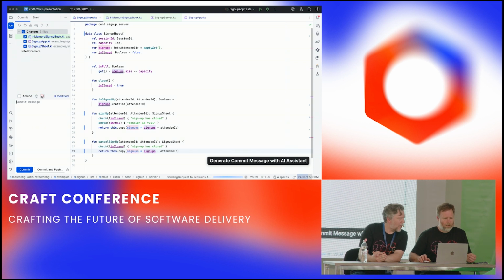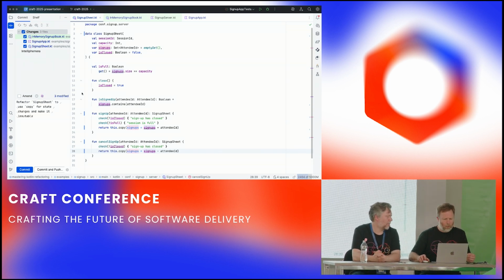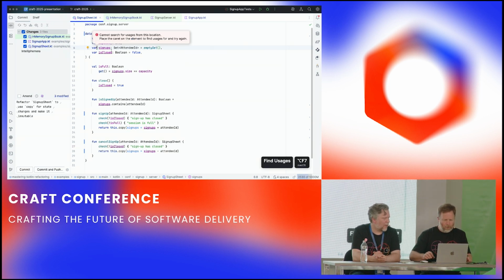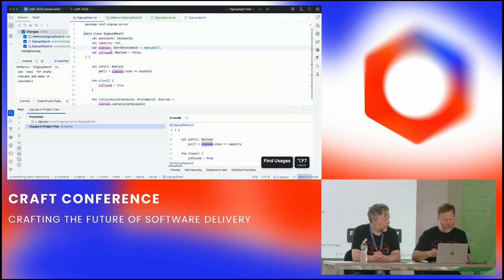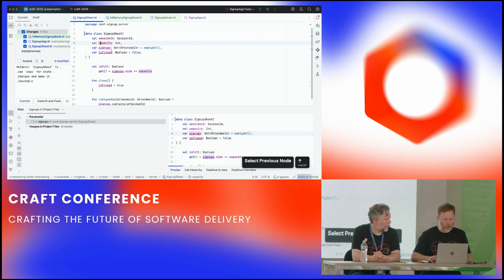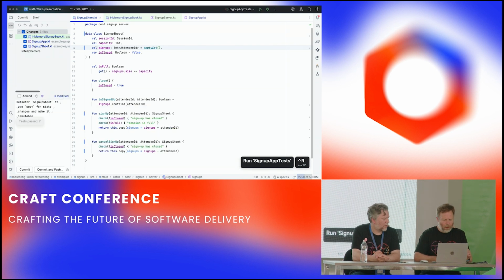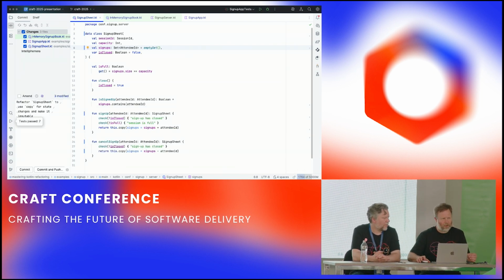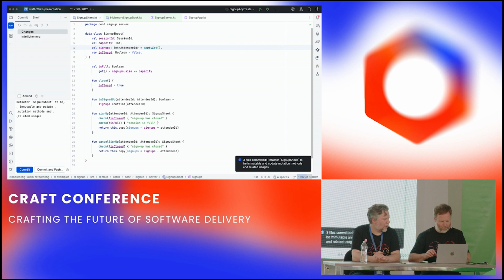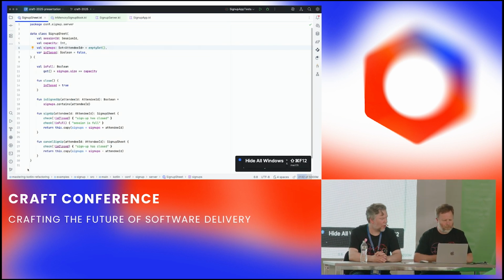Saved. So now we need to make signups a val. Oh, I can do that before I check in, I suppose, can't I? So signups now is not changed anywhere. We think it isn't. It's hard to tell. We could do this thing where we make it a val and run the test, and we might be able to see. There. So we could find right usages here, or the easy way is just to say, does the compiler tell us we can't do that? And the compiler doesn't tell us we can't do it, so we can do it, and we did it. Woohoo! Does that change anything about the message? No. Commit. All right.